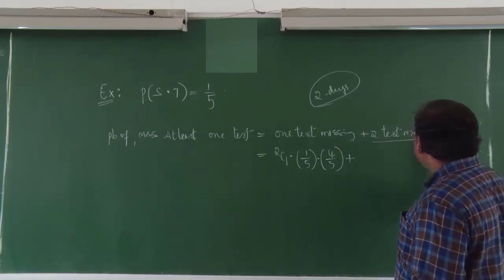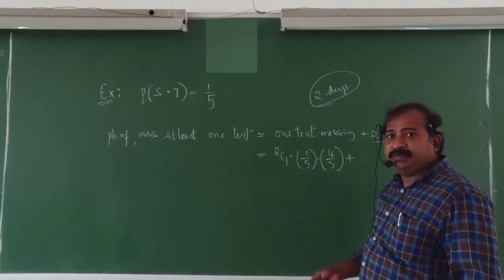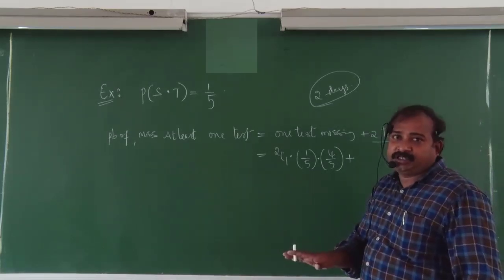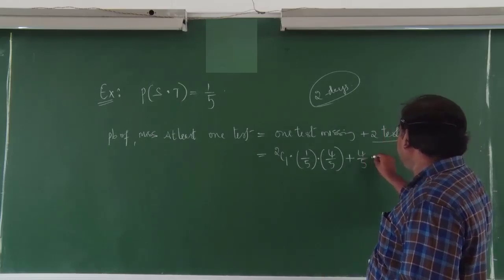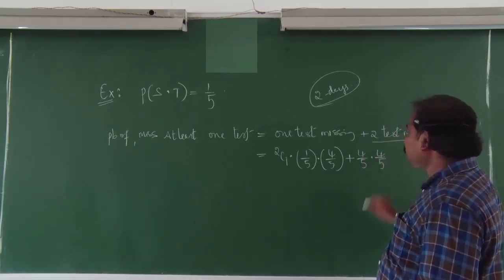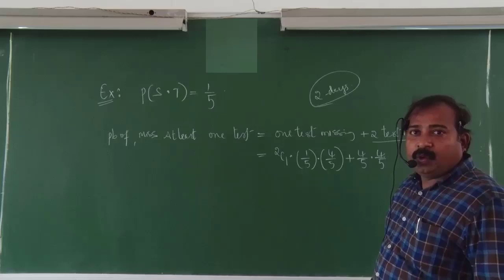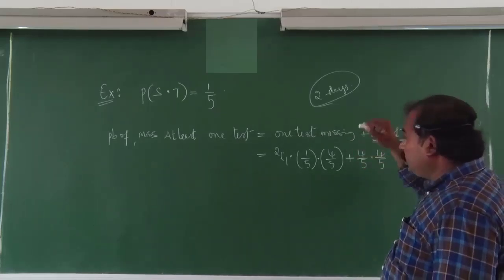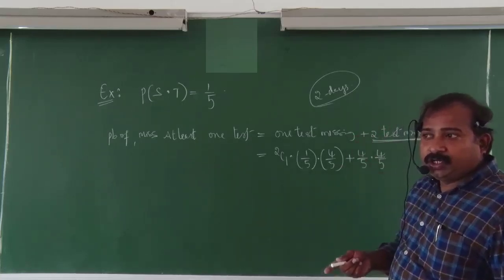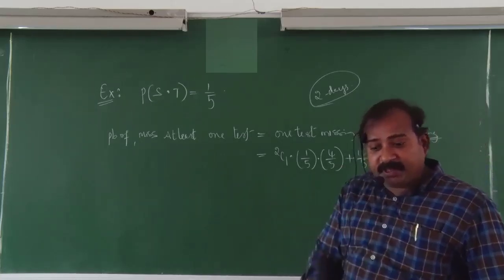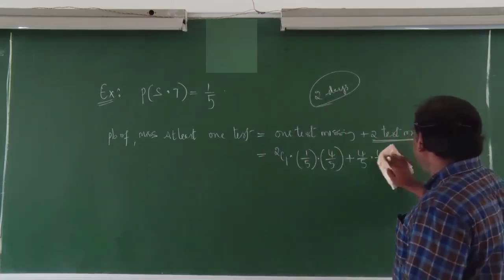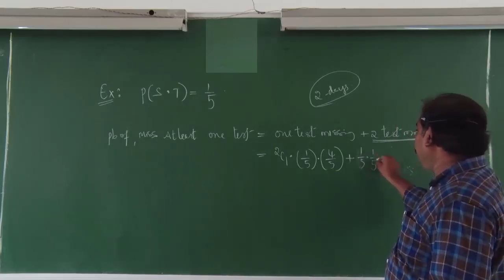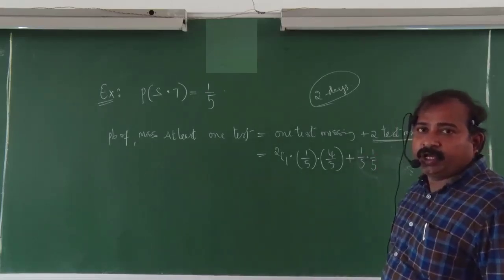Next case, 2 tests missing. 2 tests missing means on those 2 days he was absent, there is a surprise test on both days. Then only he will miss. So here the value is 1 by 5 into 1 by 5. Simplify, you can cross check.